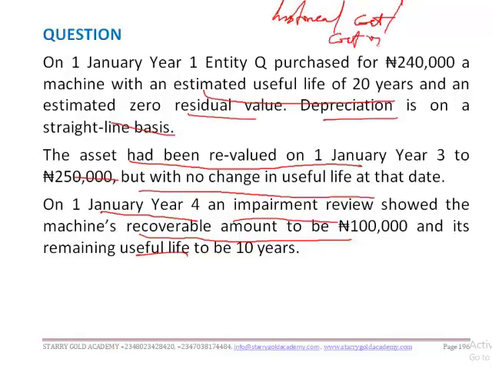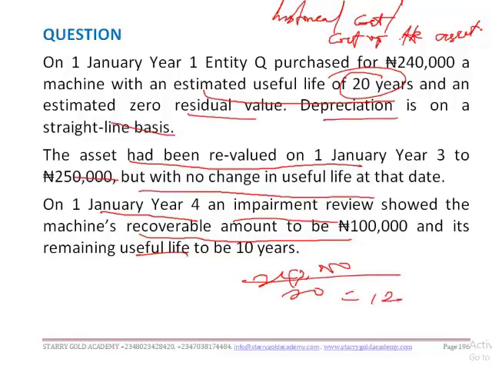Historical cost, the cost of the asset as at the date of purchase, and we are told that it has an estimated useful life of 20 years. So 240,000 divided by 20, we have 12,000. Kindly punch your calculator to confirm that figure. And also we are told that depreciation is on a straight line basis.